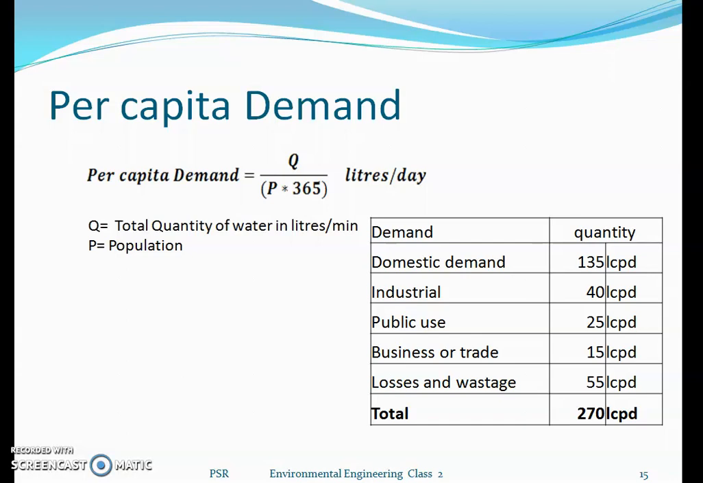For the different purposes: domestic purpose 135 liters, industrial purpose 40 liters, public use 25 liters, business and trade uses 15 liters, and losses and wastage 55 liters per capita per day. So in total, for Indian conditions, we require 270 liters per capita per day. This is called the total quantity of water, and this much we maintain for Indian conditions.